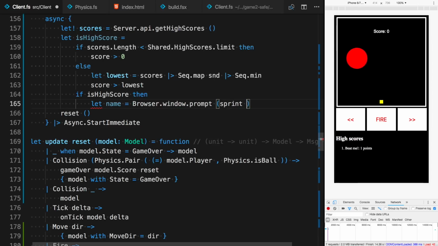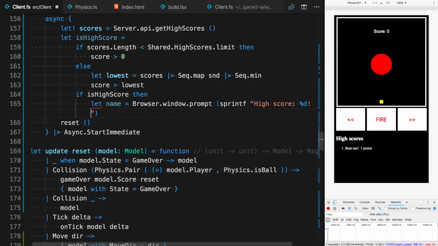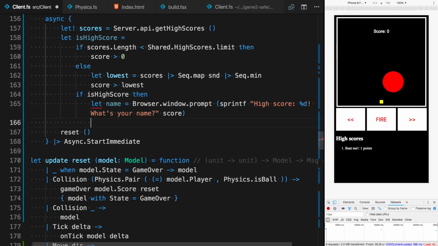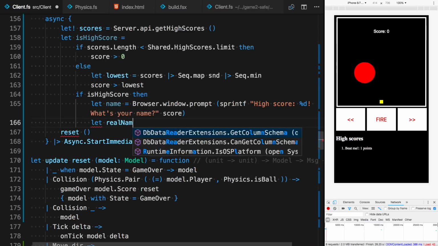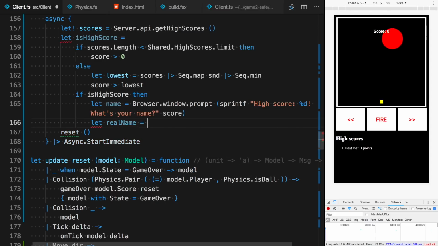And it will say, high score, what's your name? And pass in the score. Okay, if you get a prompt, you can cancel it or just type in an empty string. So if that happens, we'll just put in an anonymous string instead.